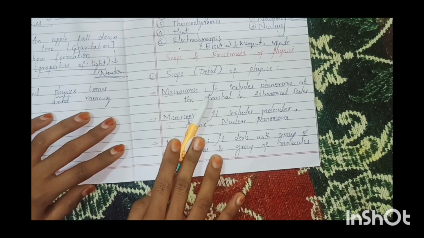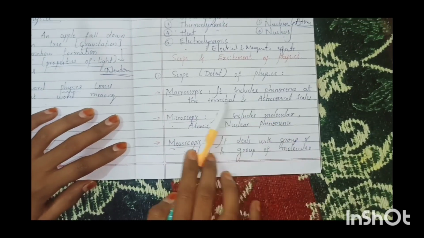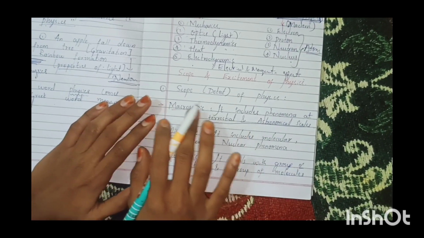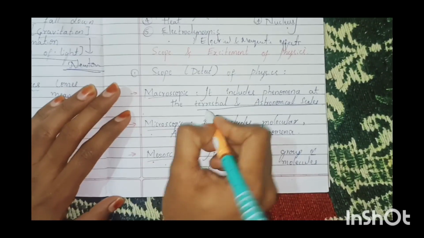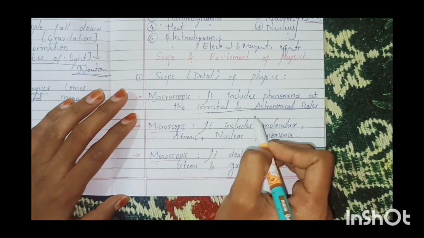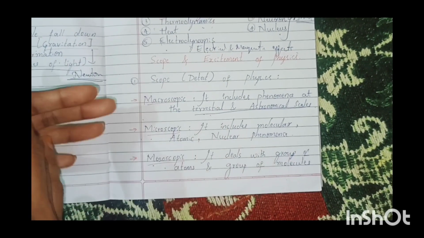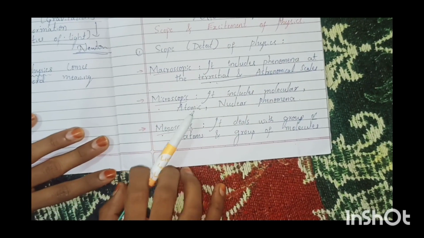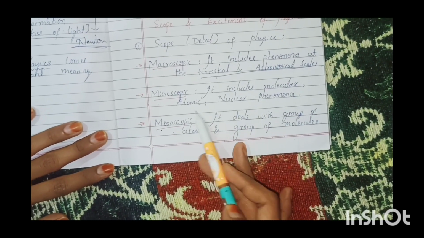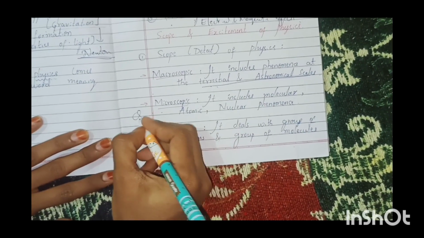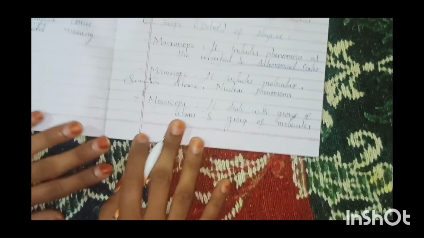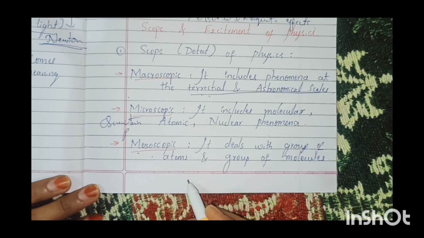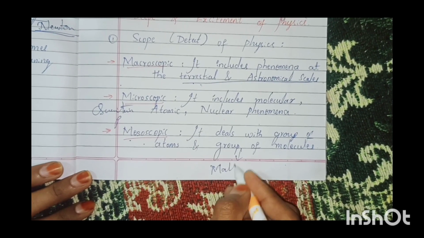First, macroscopic includes phenomena at terrestrial and astronomical scales. Terrestrial means study related to earth, and astronomical scales, right? Second one is microscopic. It includes molecular, atomic, nuclear phenomena, which means just like your quantum physics. Next, third one is mesoscopic. It deals with groups of atoms and groups of molecules, which means just like your matter.